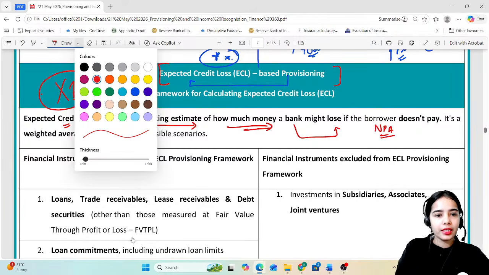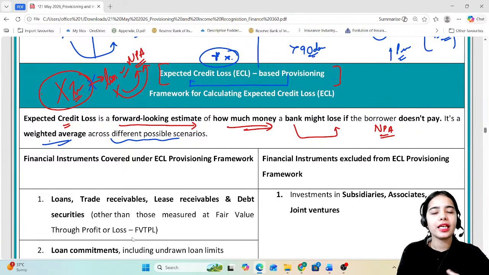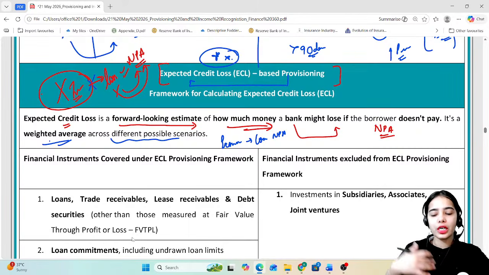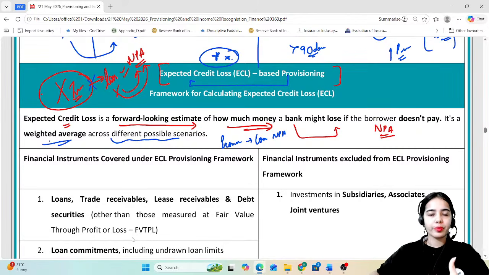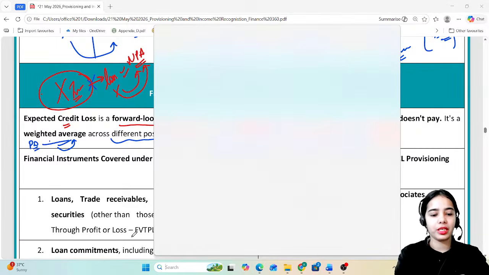So it's a weighted average across different possible scenarios. What if in the normal economic situation the loan becomes NPA? What if the war or external circumstances become worse? What if in the worst economic situation, how many loans will become NPA, how much loss will happen in the future? So basically the probability of default is seen. Weighted average basically means the probability of default is seen and the average amount is taken. Let me explain with an example.